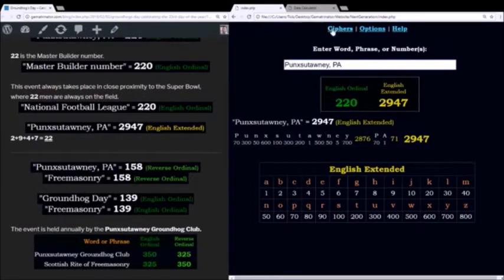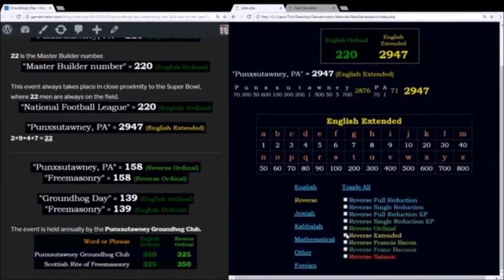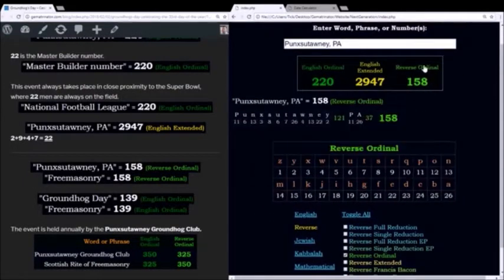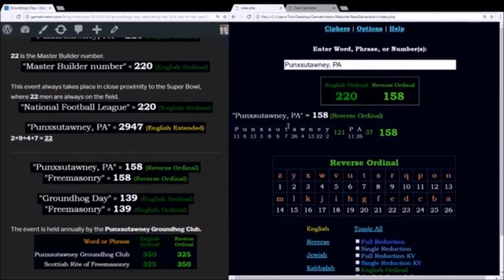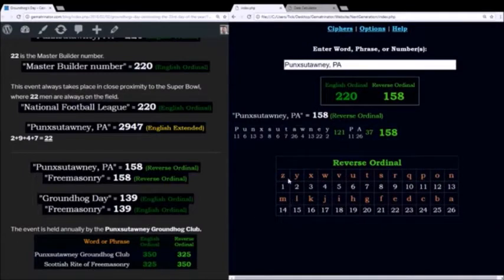The next cipher I'm going to look at is reverse ordinal. And this is basically exactly what it sounds like. You take the alphabetic order and flip it around. You make Z as 1, Y as 2, X as 3, all the way through A as 26. Using this method, Punxsutawney PA sums to 158.